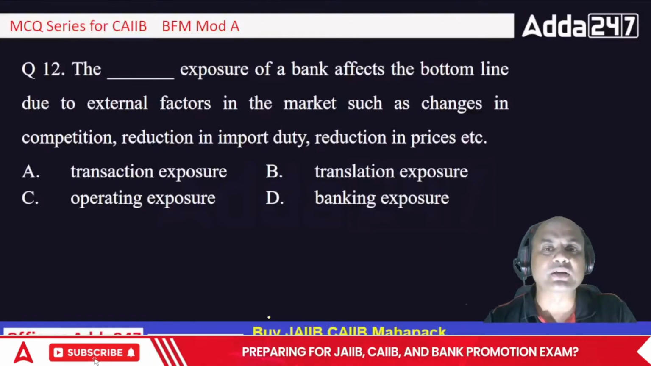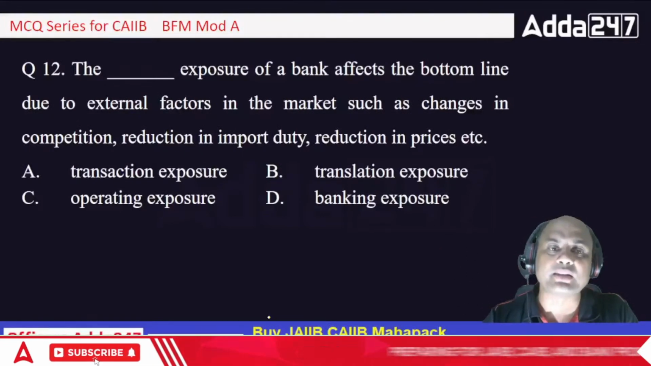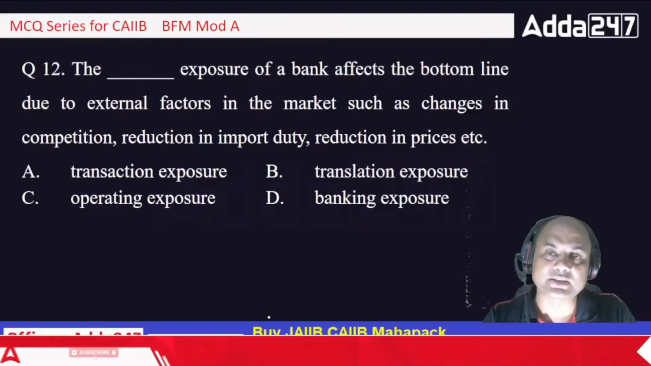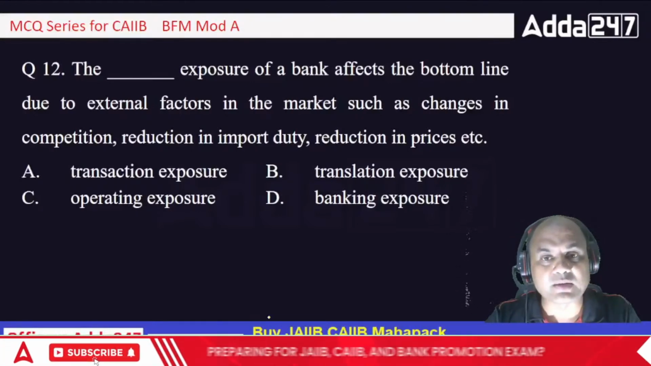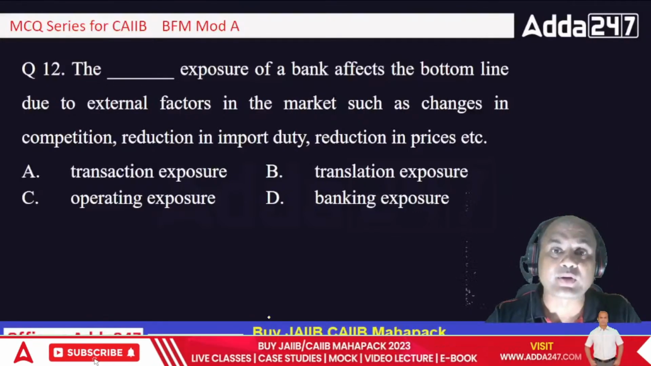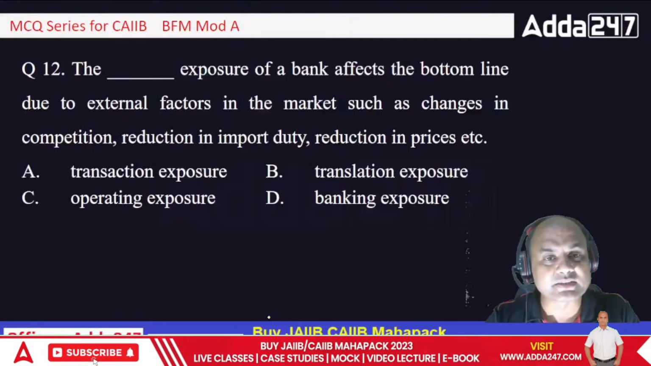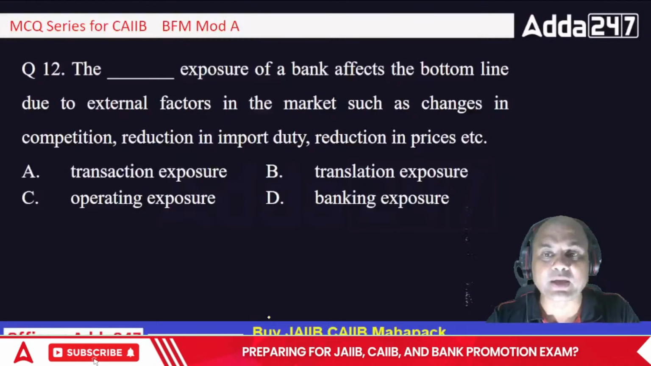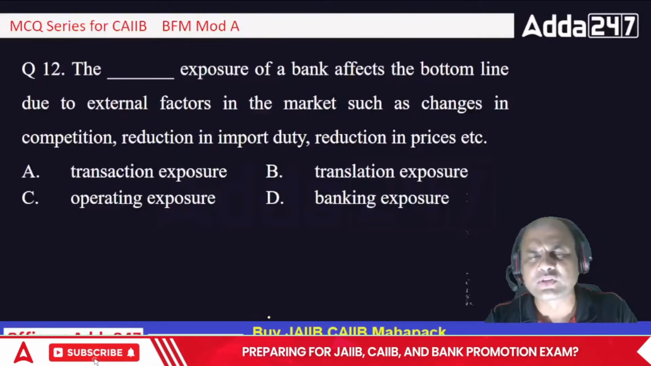The dash exposure of a bank affects the bottom line due to the external factors in the market, such as changes in competition, reduction in import duty, reduction in prices, etc. So dash exposure: transaction, translation, operating, and banking exposure. So which one is true?